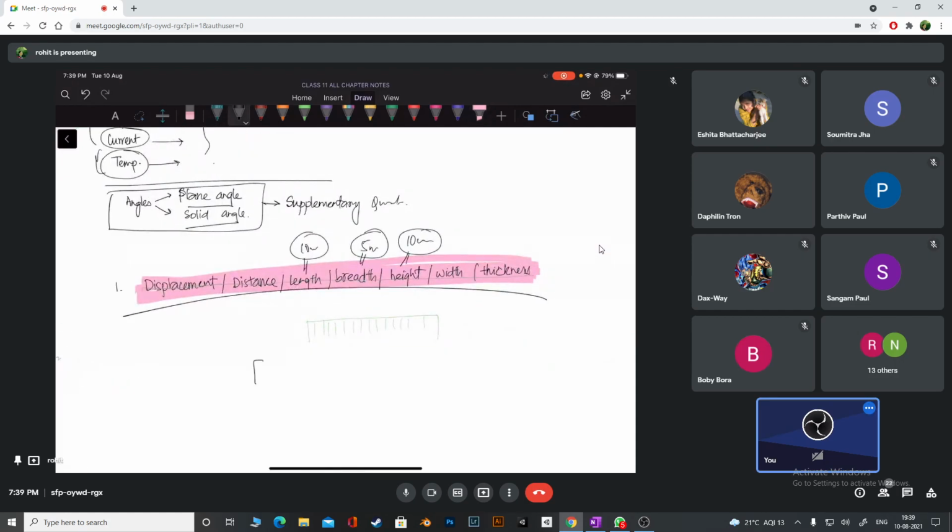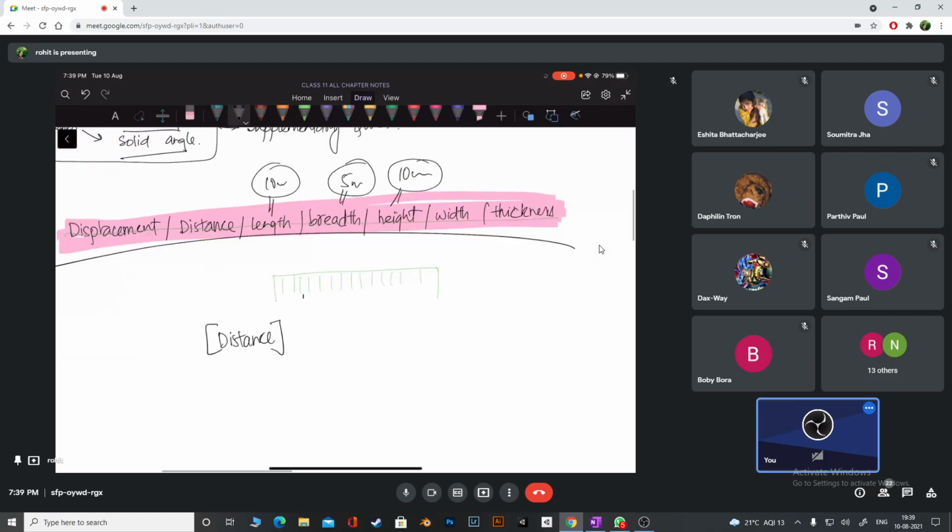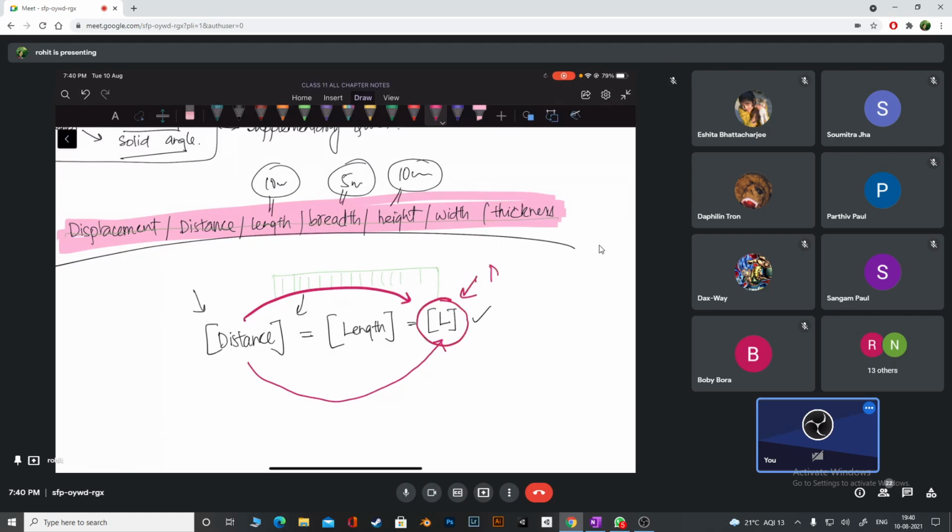If I ask you, what is the dimension of distance? When I give square brackets, I'm asking you what is the dimension. So fundamentally, what is distance? That is what I'm asking you. Fundamentally, distance is length. Or in short, what do we write? We just write L. This is the dimensional formula. I'm repeating again, this is called the dimensional formula of distance. Only L you have to write. Those who are new, again, this is called the dimensional formula.